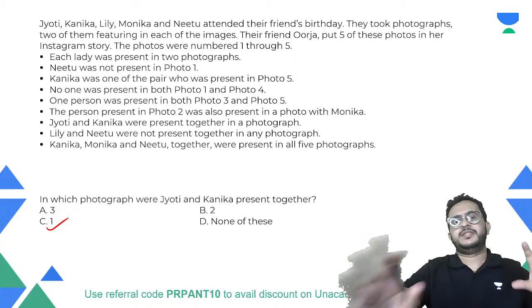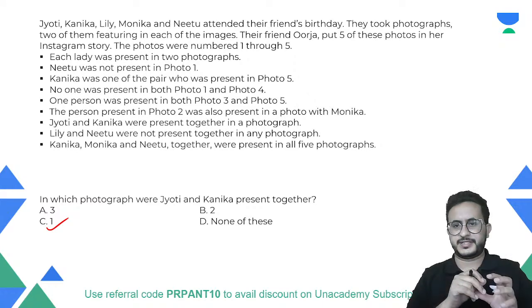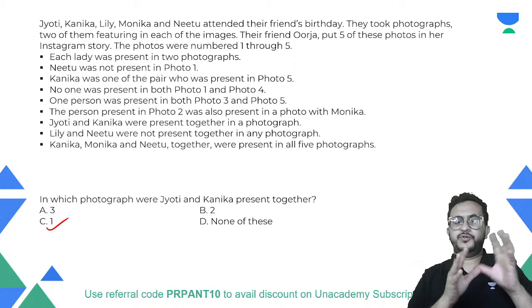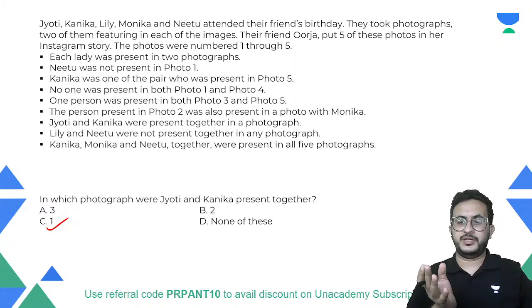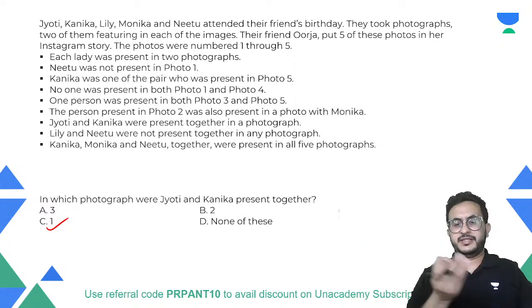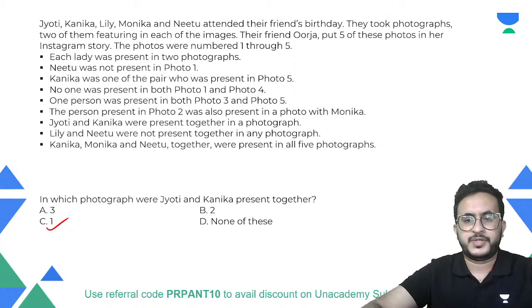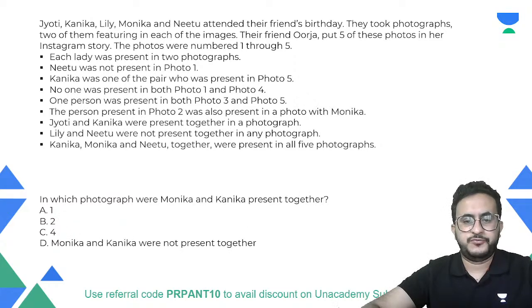First of all, see, one type of question is in which you know which pairs there are. In this we did not know who the pairs of people are. So the first challenge was to find out which pairs of people are present, and then making the arrangement of which photograph they will be in. So the trick is first to find out who the people present in the photographs are, then finding out the photograph number. Okay.